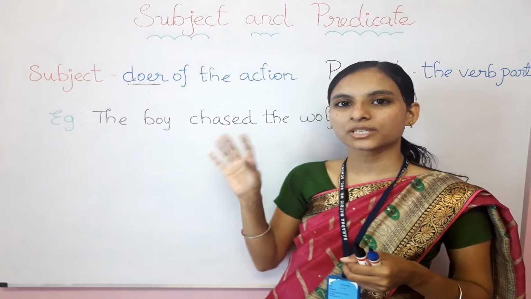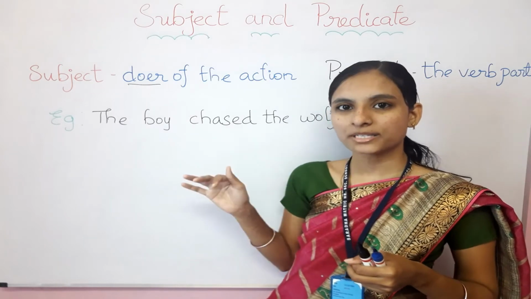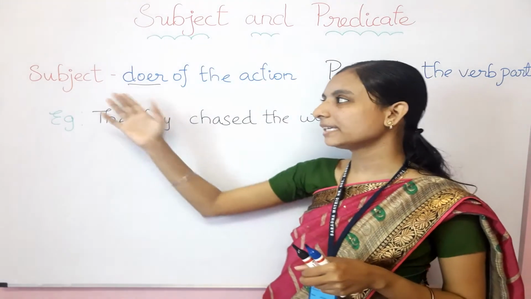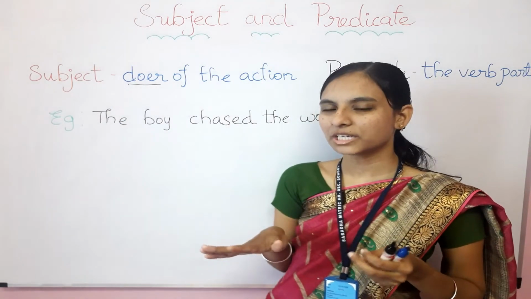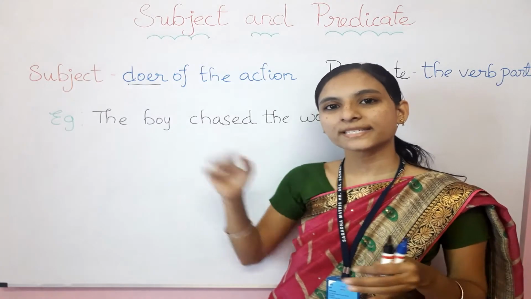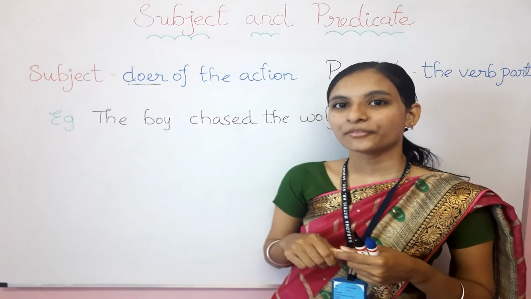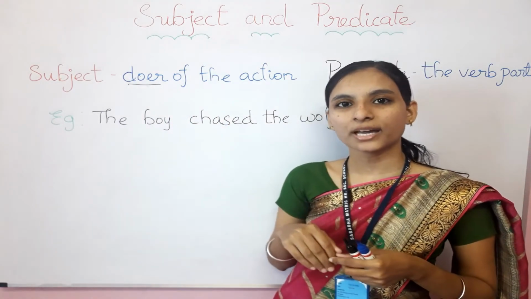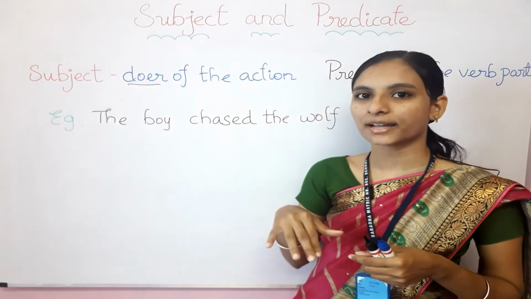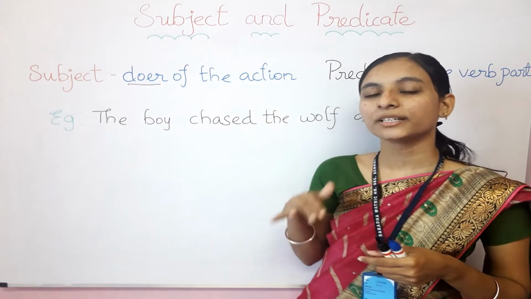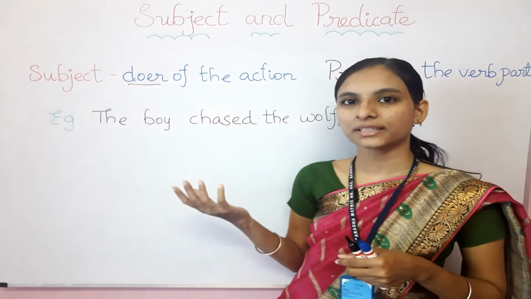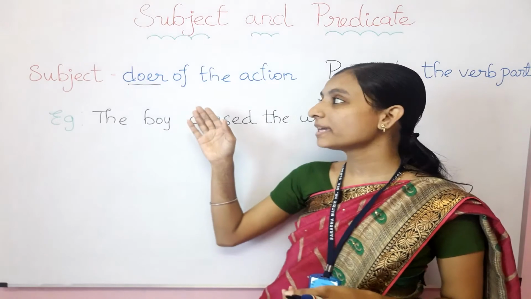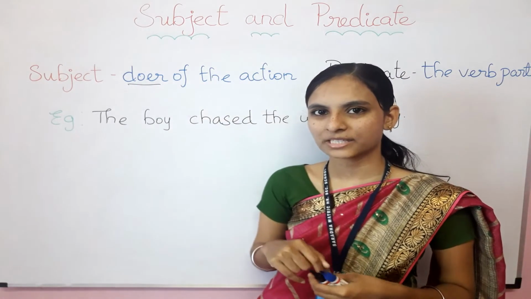The action which has been done by the person or that thing, that animal or that noun will be the subject only. Are you clear, children? So whenever I ask you what is a subject, what do you need to say? Very good. You need to say the doer of the action. The person who is doing that action. The action which was completed or done by that person or that thing, that animal, that is the subject only. Clear? And it always comes at the beginning of the sentence only.